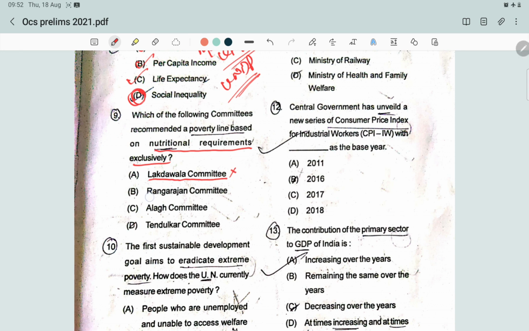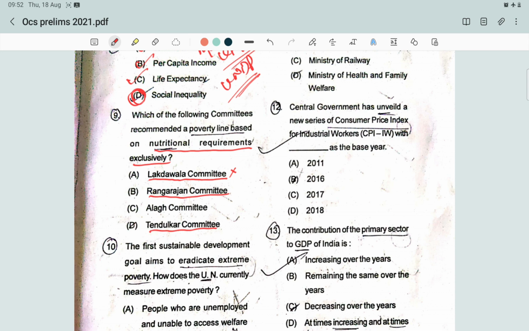So it is not true. Then Rangarajan committee recommended an expenditure of 47 rupees per day in urban areas and 30 rupees in rural areas as the basis of the poverty line. Then Tendulkar committee recommended an expenditure of 27 rupees in rural areas and 33 rupees in urban areas.